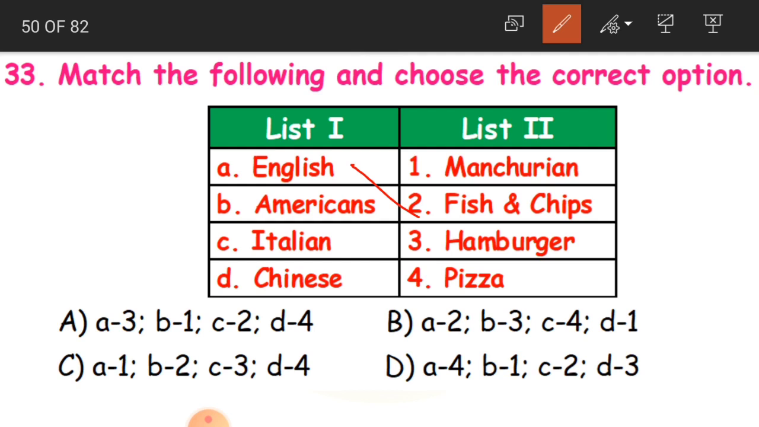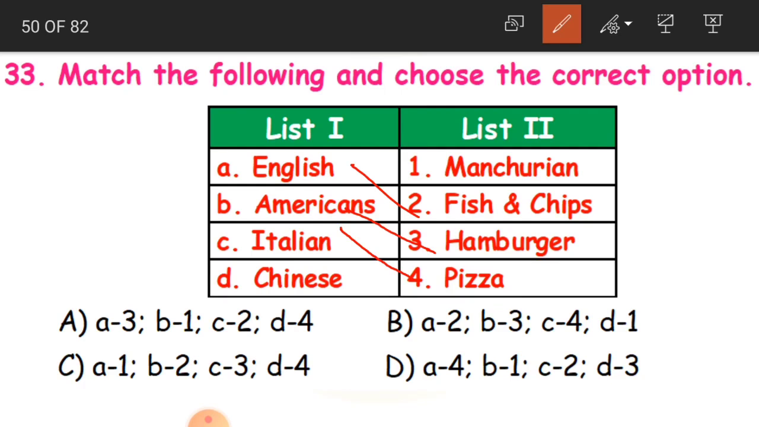Americans mostly eat hamburger, that is pork burger. And Italians: yesterday we learned that pizza is from Italy, so they eat pizza more.